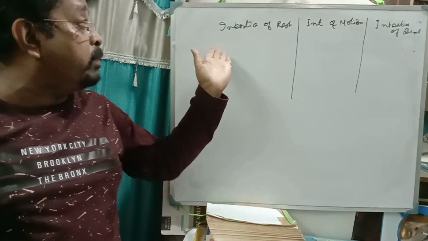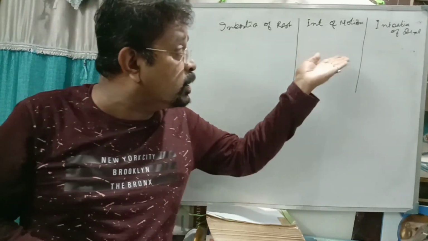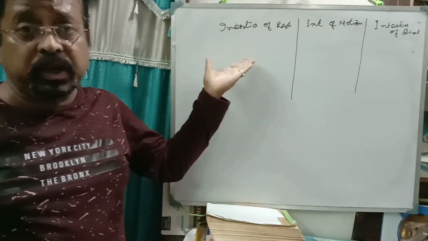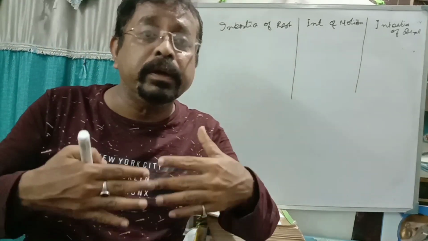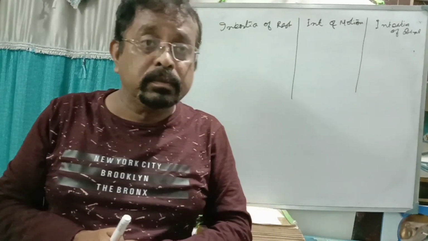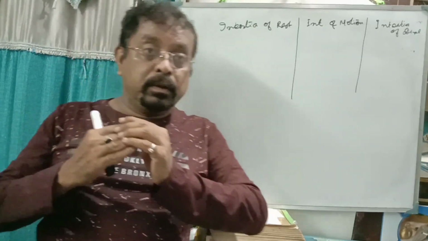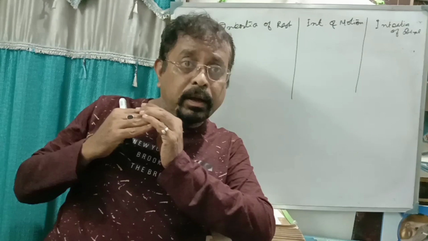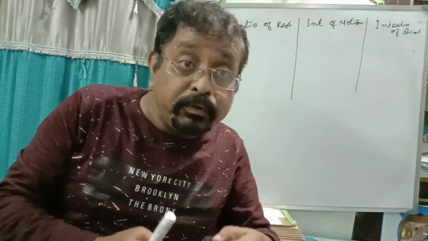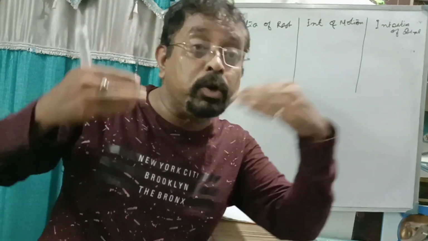So we can give very good examples of inertia of rest, inertia of motion, and inertia of direction. Let us take one example of inertia of rest. Now suppose you are standing in a bus. All of a sudden the bus starts. Then what will happen? You will fall backward. Why should I fall backward? This is because the lower part of our body is in contact with the bus, and the upper part of the body tries to remain in the state of rest.